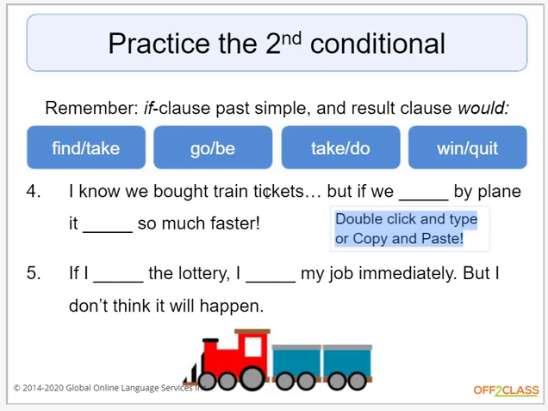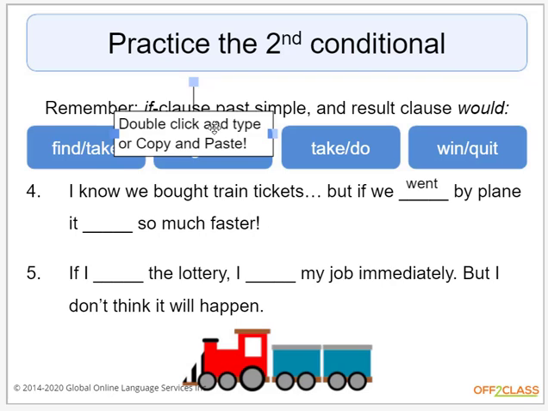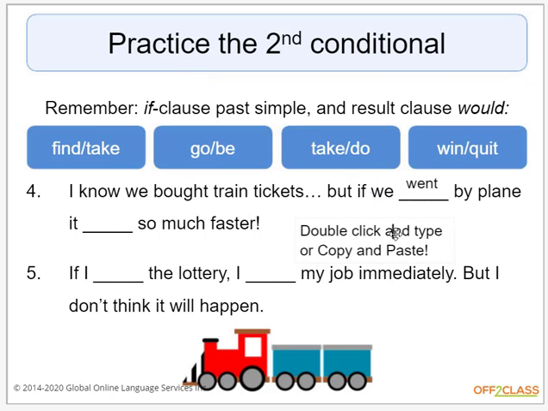I know we bought train tickets, but if we went, right? Why is it went? Why do you think it is went? Went's not on there, right? I don't see went. So what's the other word? Maybe you got this, maybe you didn't, but let me do the other one. But if we went by plane, it would be so much faster.